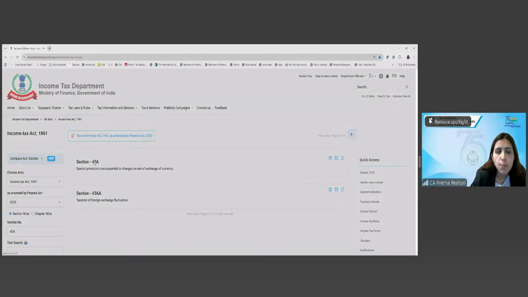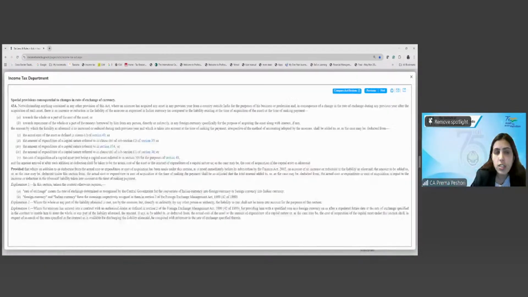Yes. Special provisions consequential to changes in the rate of exchange. What does it say? Notwithstanding anything contained in any other provisions of this Act. Meaning what? It overrides all other provisions of the Act.